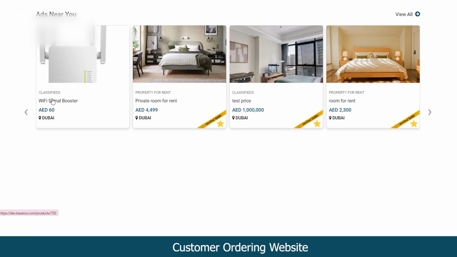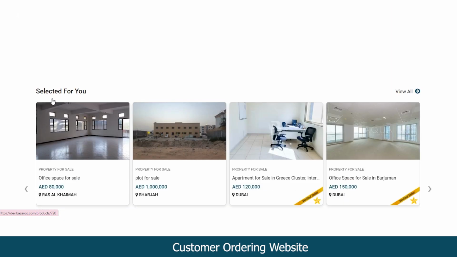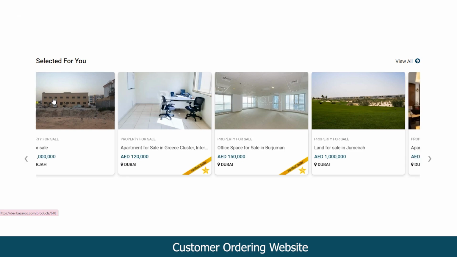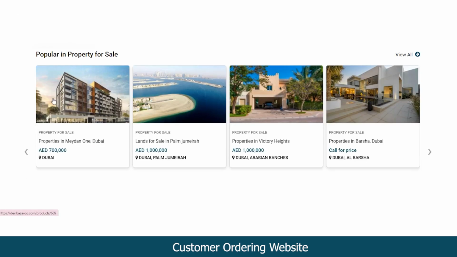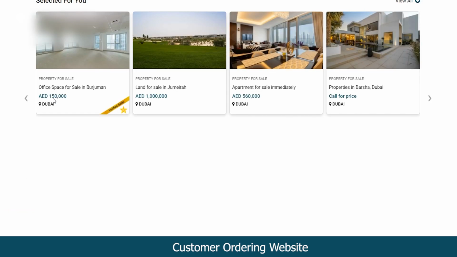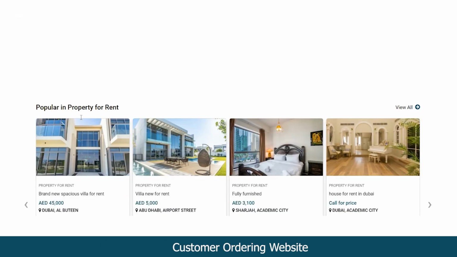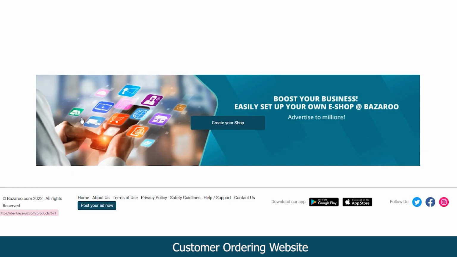Below that, you can see ads near you, or the properties or the products that have been listed and are near your locality. Below that, you can see the properties that are selected for you, or these are the properties that are appearing as recommendations. Coming below, you can see the property for sale. Likewise, you can check out property for rent, vehicles. And lastly, you can see the create your shop option.